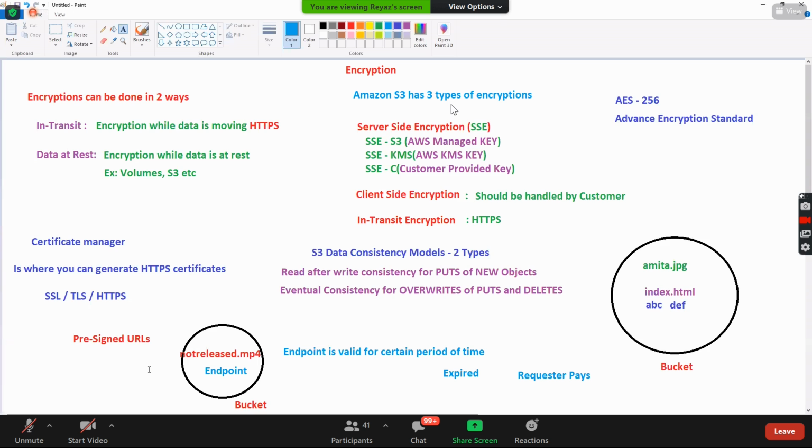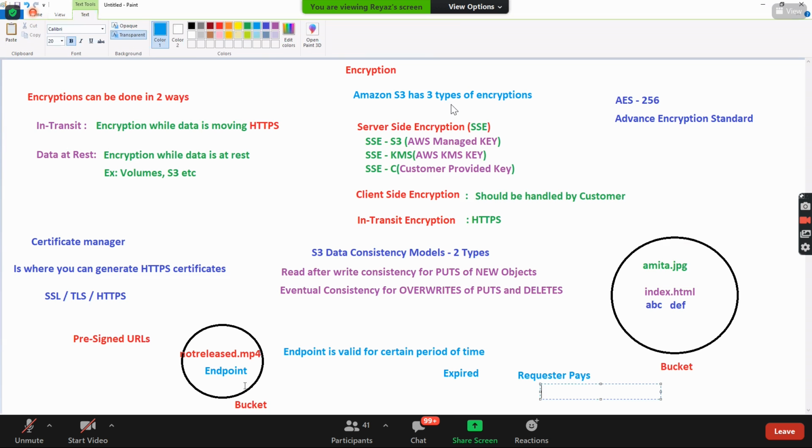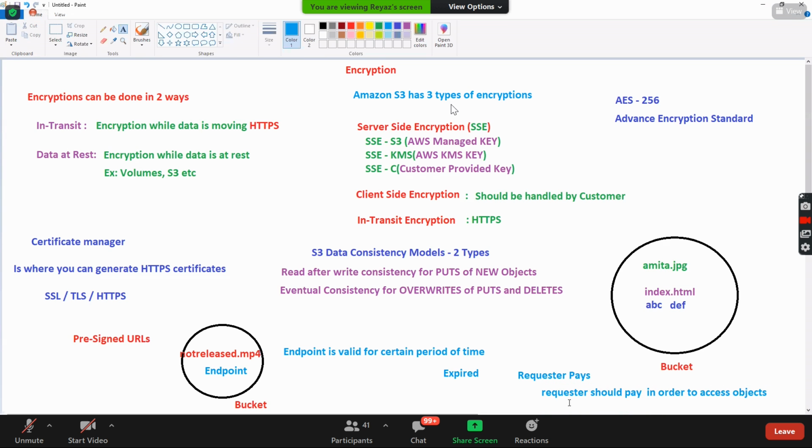Like Amazon Prime Video or whatever you have, right? If you want to access a video, you need to pay and then access it. The same way, here also you can have this concept in S3. So the requester should pay in order to access objects. You can also do this. That is called requester pays.